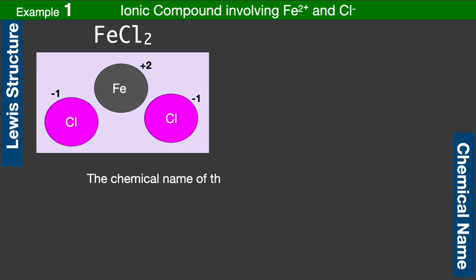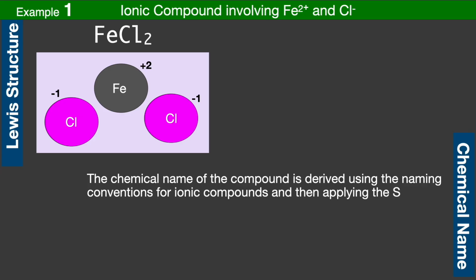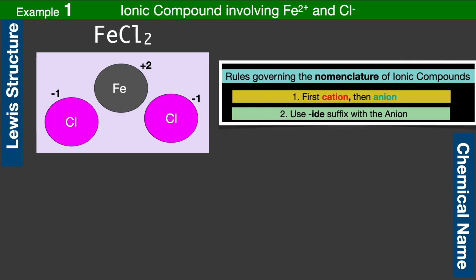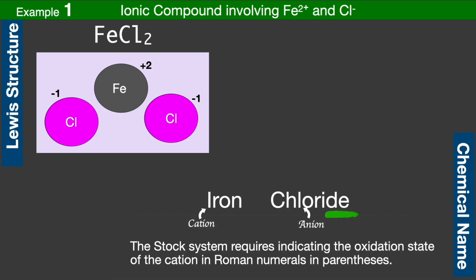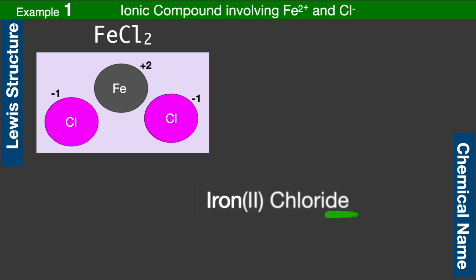Chemical name. The chemical name of the compound is derived using the naming convention for ionic compounds and then applying the stock nomenclature rule on top of it. We write the cation first, then we write the anion with the suffix IDE. The anion in this case is chlorine, which becomes chloride. We avoid prefixes like mono, di, tri, etc. These are used for covalent compounds, not ionic ones like FeCl2. Since iron is a transition metal with variable oxidation states, the stock system requires indicating the oxidation state of the cation in Roman numerals in parentheses. Thus the compound is named iron(II) chloride.